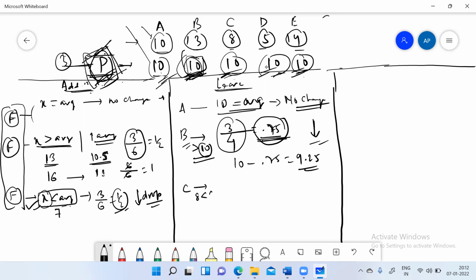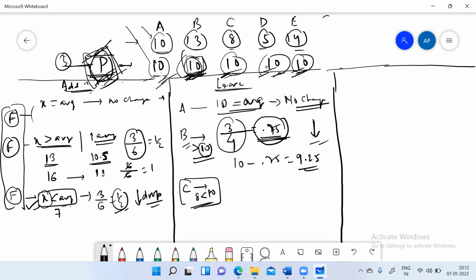ठीक है. ओके. So if the person who is leaving is less than the average, again go to the story. C goes to P and C asked, I need to leave the group. P asked, how much did you have earlier? C said 8. Of course, P doesn't have to ask because P is there since starting.